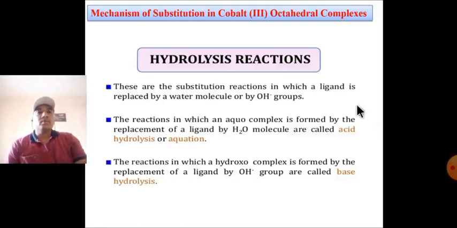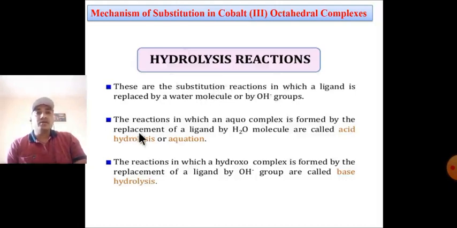If the product of an octahedral complex contains a water molecule or OH groups, it is called hydrolysis. These are substitution reactions in which a ligand is replaced by a water molecule or a hydroxy group, that is an OH minus group, and that is called hydrolysis.